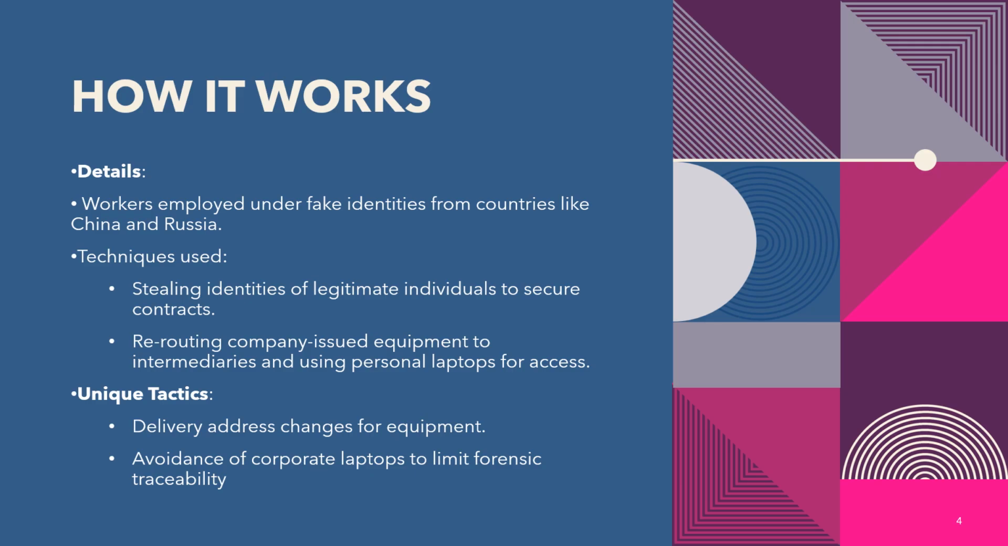Once employed, these workers request that company issued laptops be sent to rerouted addresses, sometimes managed by intermediaries called laptop farms, where these devices are accessed remotely. They then install unauthorized remote desktop software, allowing them to access the corporate network from personal devices. This setup makes it harder for companies to trace activity or conduct forensic analysis if an attack or an incident occurs.